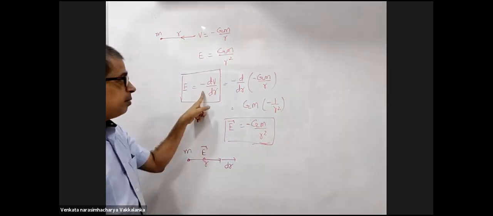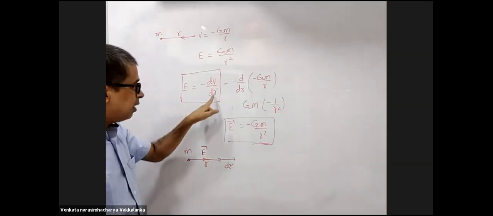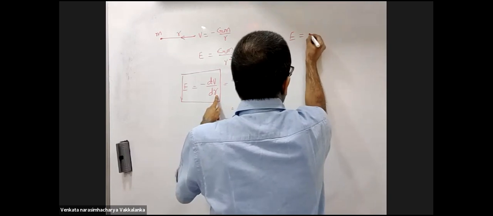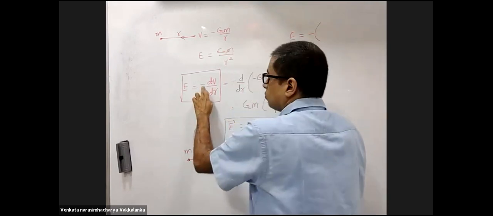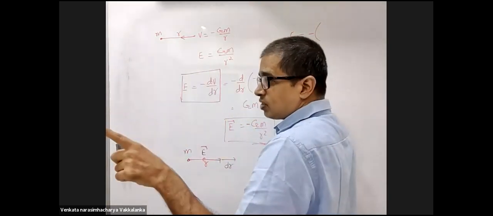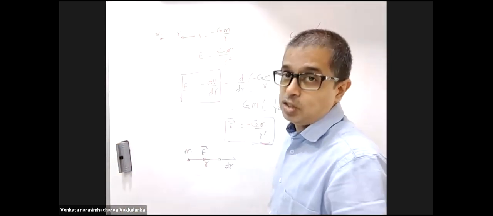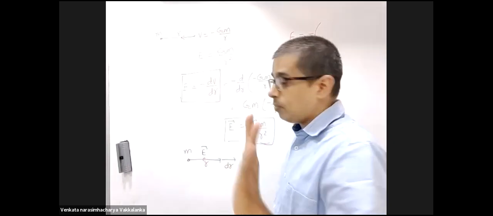This is the most important. You will further split this way. Minus. The significance of the negative sign is that the field is in the direction of decreasing potential. I'll dictate that point.